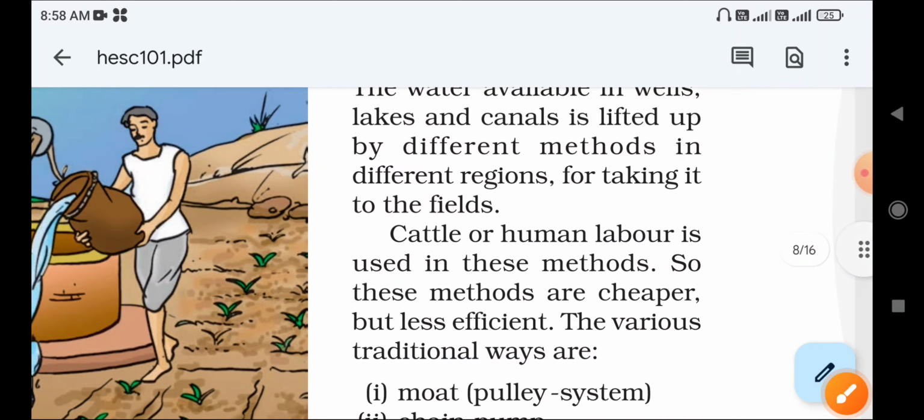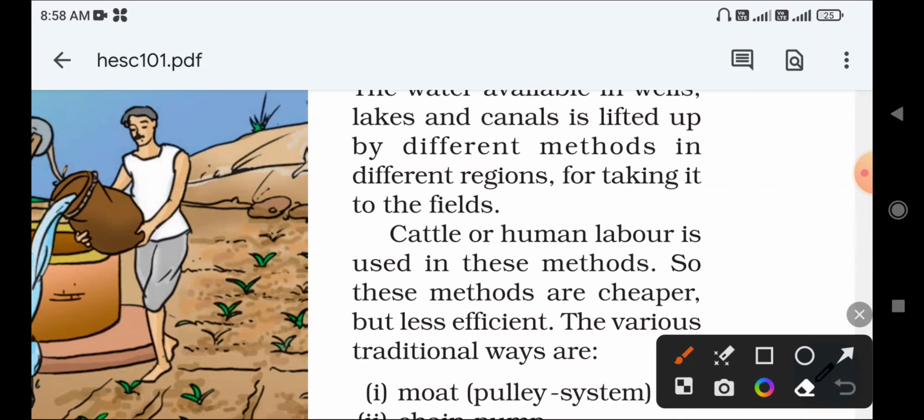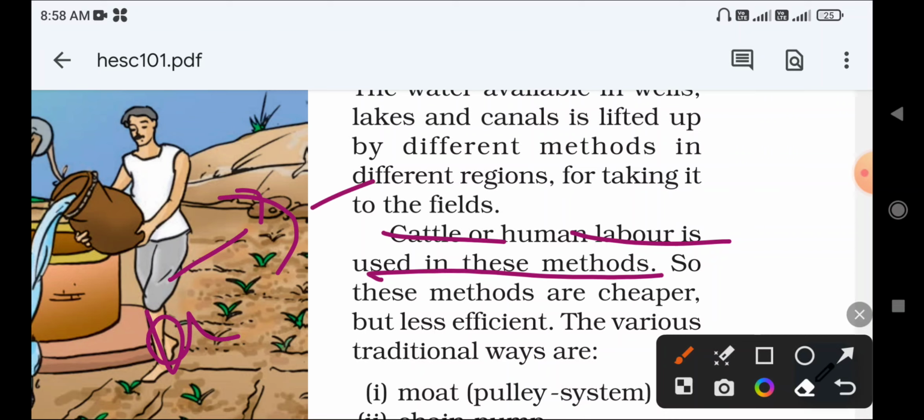Next, cattle or human labor is used in these methods. In the traditional method, a person or an animal can be used for lifting the water from lakes, rivers and canals and dropping it to the crop field. So these methods are cheaper but less efficient.